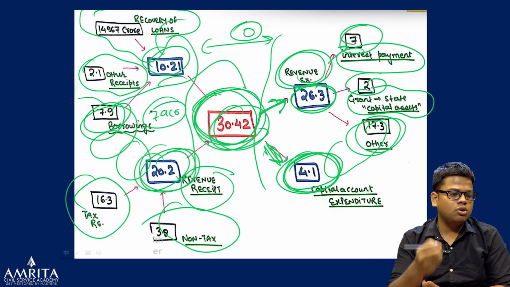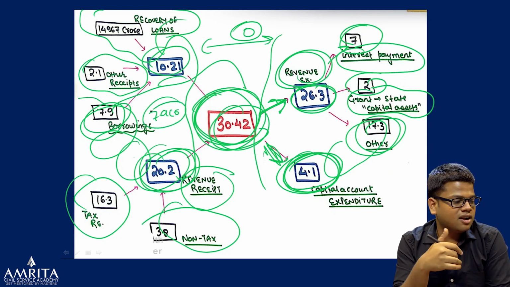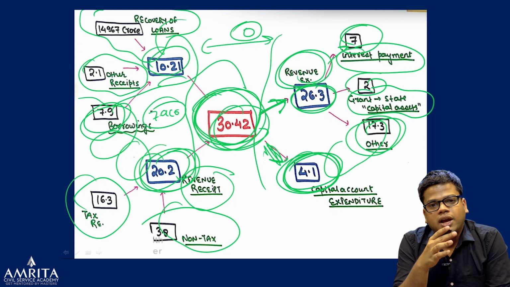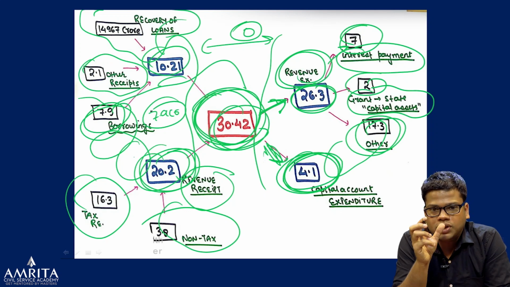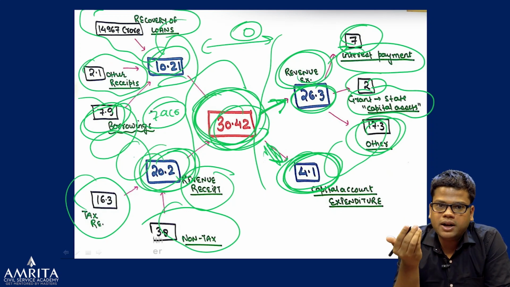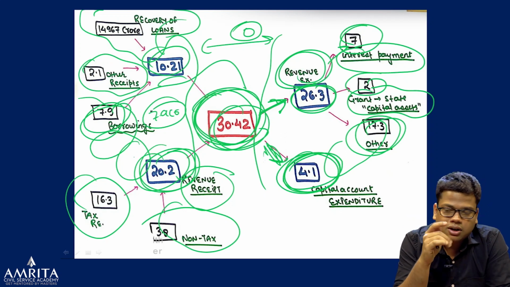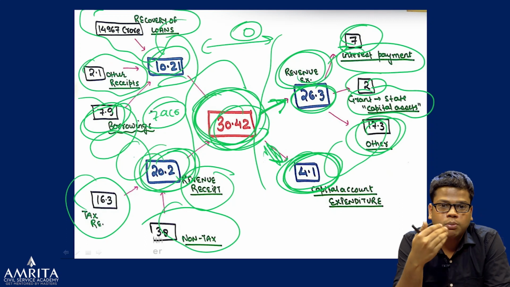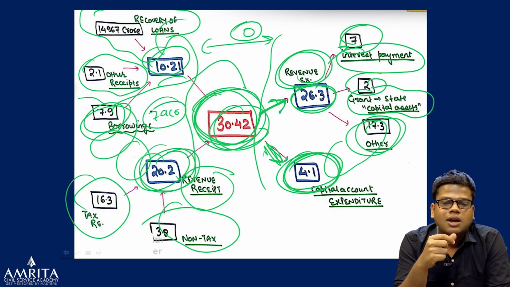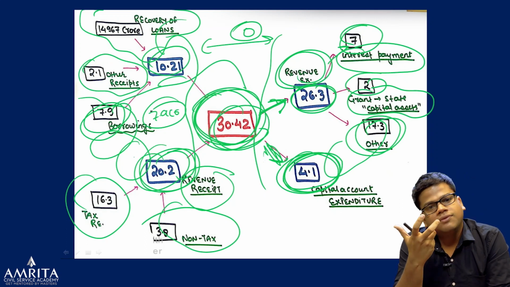I've made it a mess, the diagram itself. To fill that gap, to make budget deficit zero, they need to borrow 7.9 lakh crores. And this 7.9 lakh crore is nothing but fiscal deficit.